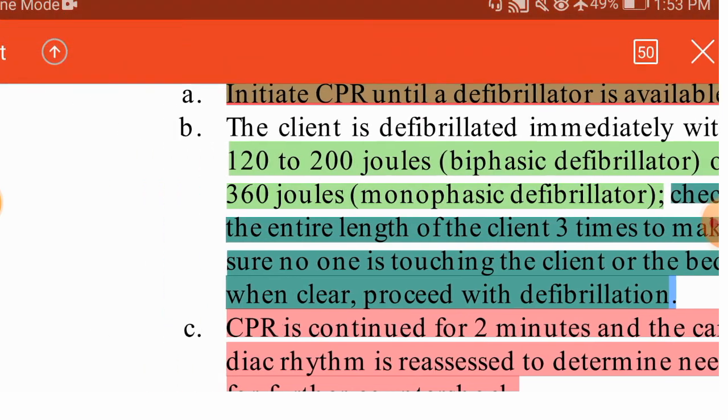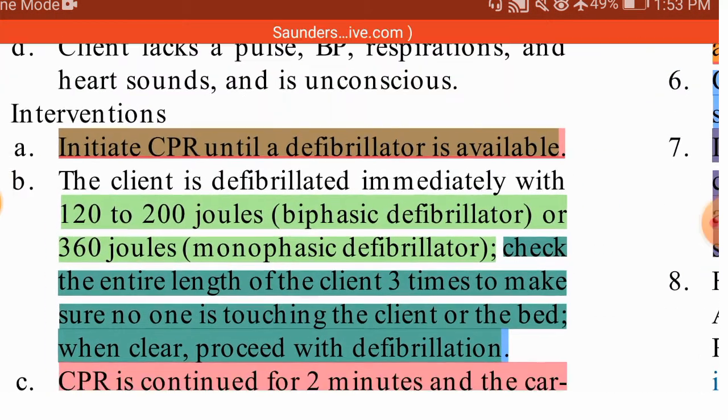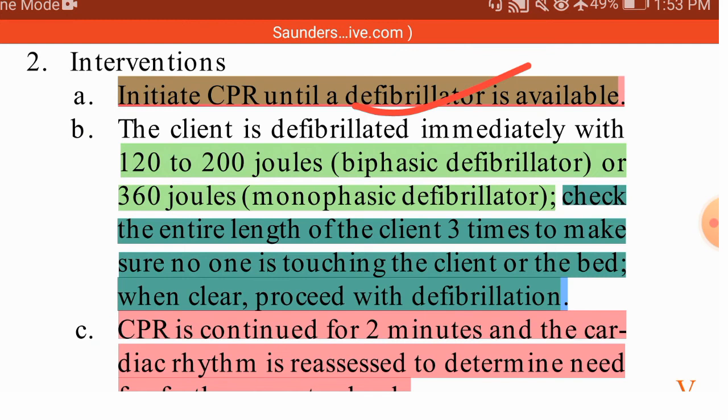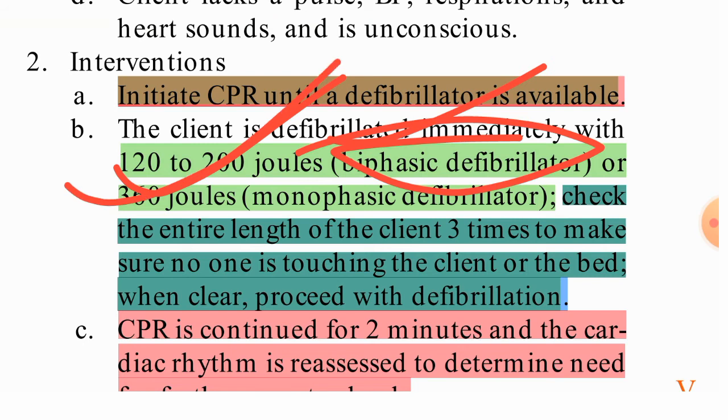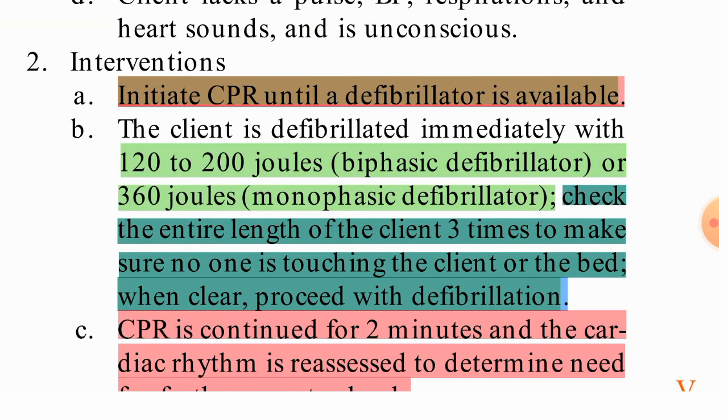If CPR is not there and defibrillation is given, then you need to choose defibrillation. The client is defibrillated immediately with 120 to 200 joules if you are using a biphasic defibrillator. If you are using a monophasic defibrillator, we can give 360 joules.